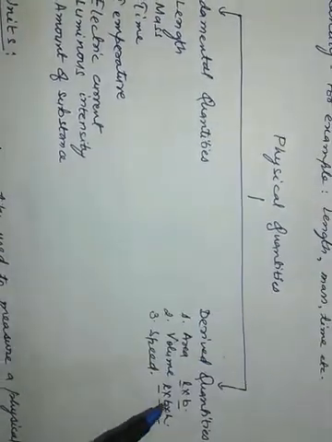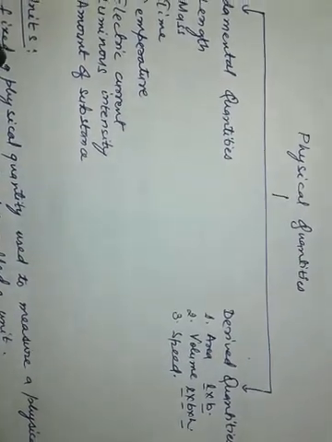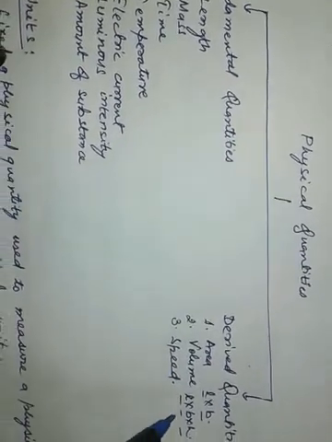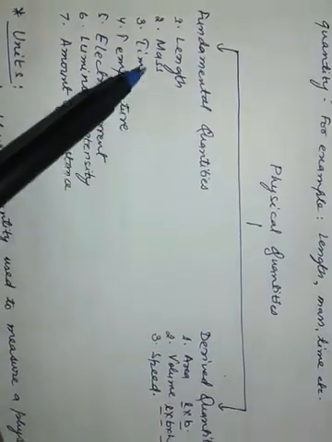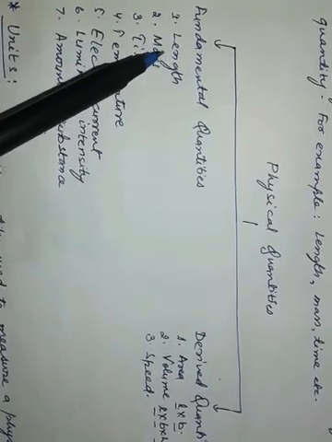All this we have studied in the class 5 math book. You remember, recall it, and you can see in the book also, volume. The volume of a cuboid is length into breadth into height. So how do we know length, breadth and height? By the help of this physical quantity, that is length.